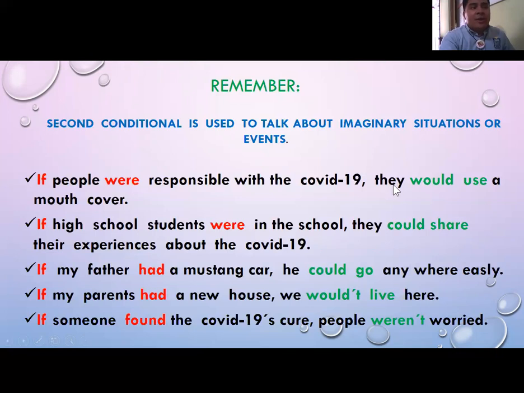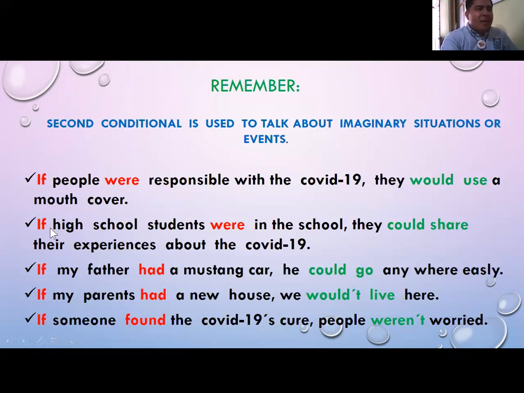They would use a mouth cover. Would is the auxiliary, and this is the main verb, use. If people were responsible with the COVID-19, they would use a mouth cover.